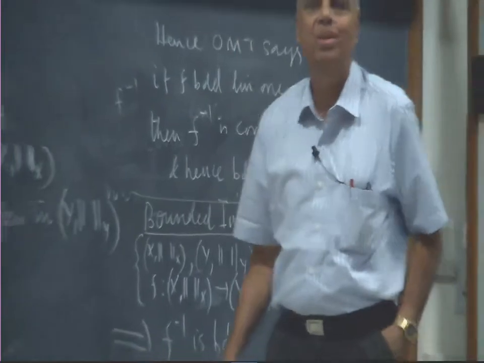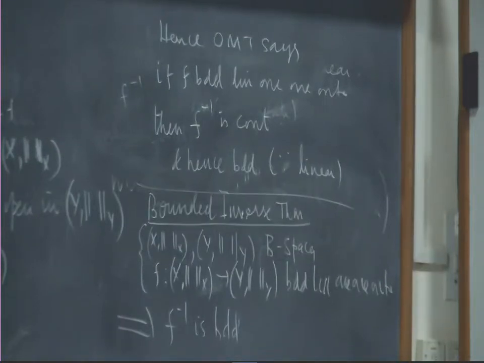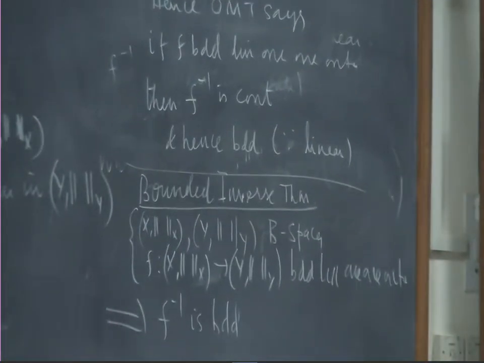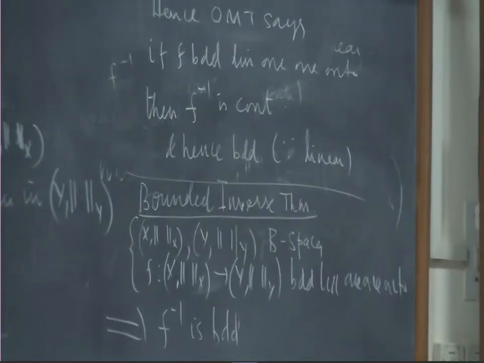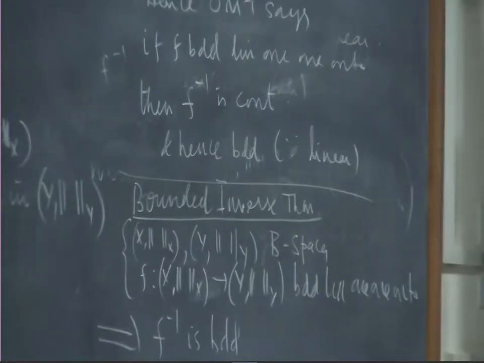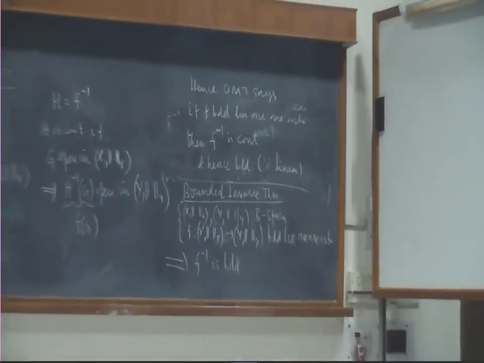That's forced. How is that forced? If you are working in Banach spaces, then just like one-to-one and onto, the linearity of F was forced on the inverse. The boundedness of F forces boundedness of F inverse. So that's why it's always comfortable to work with Banach spaces.